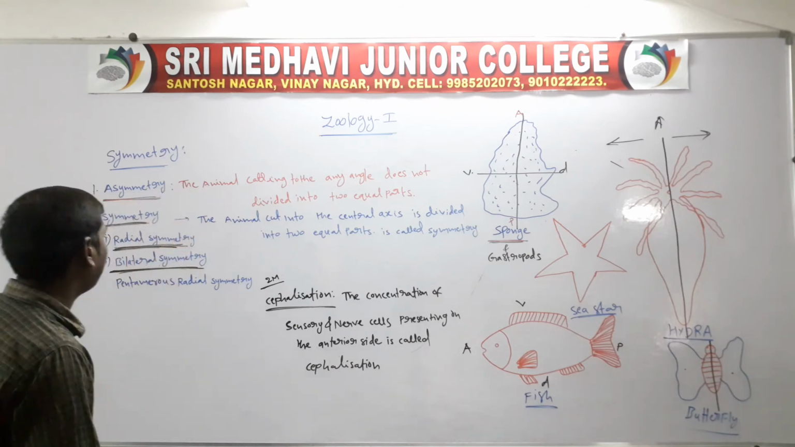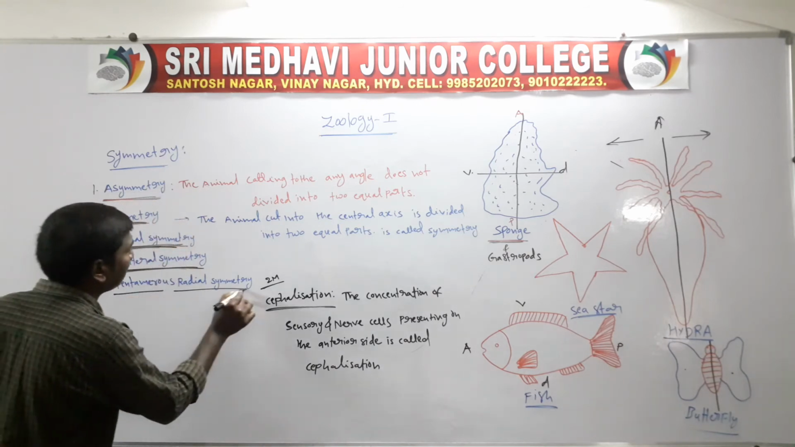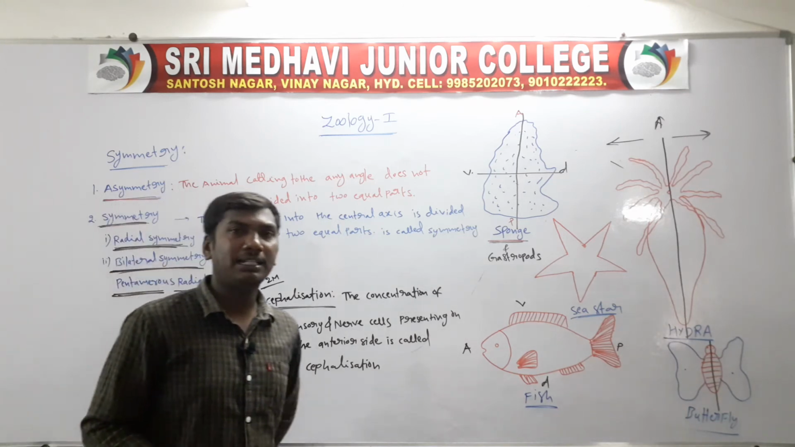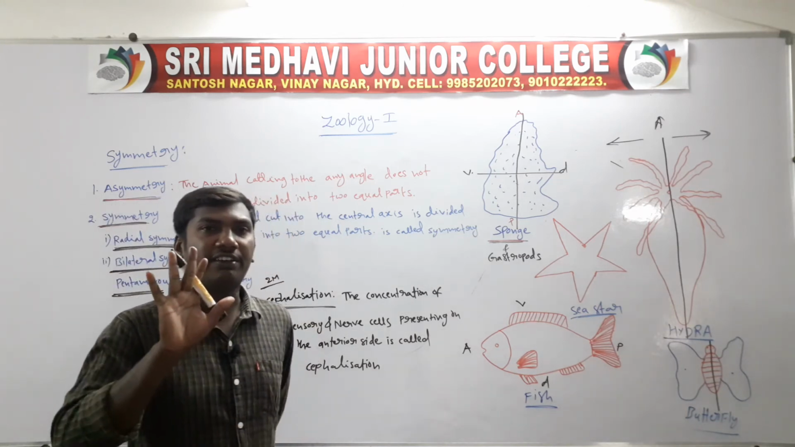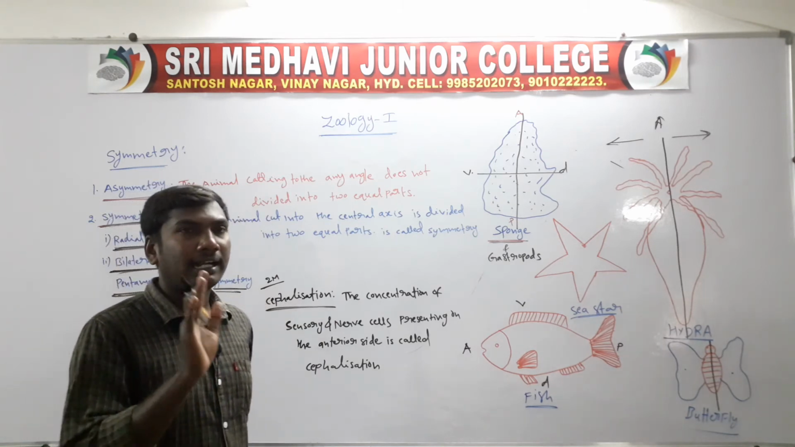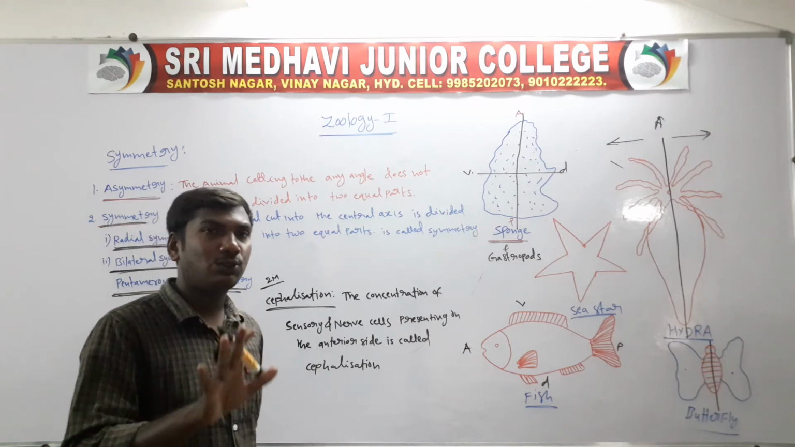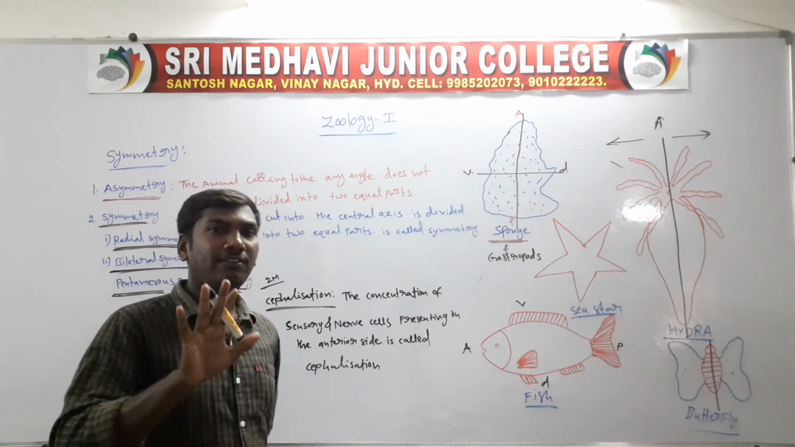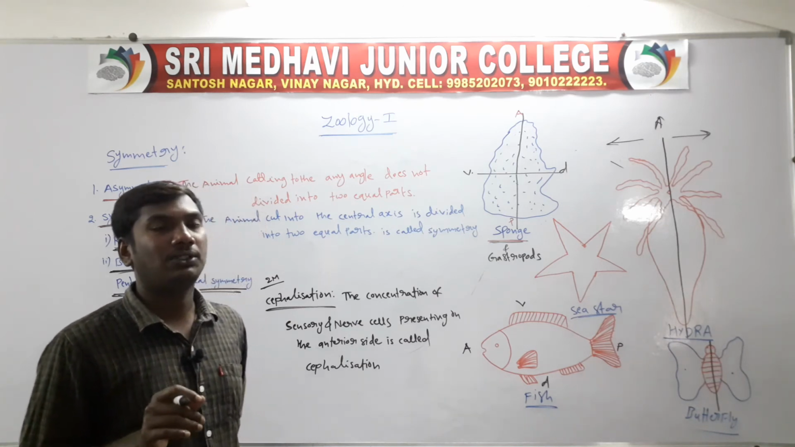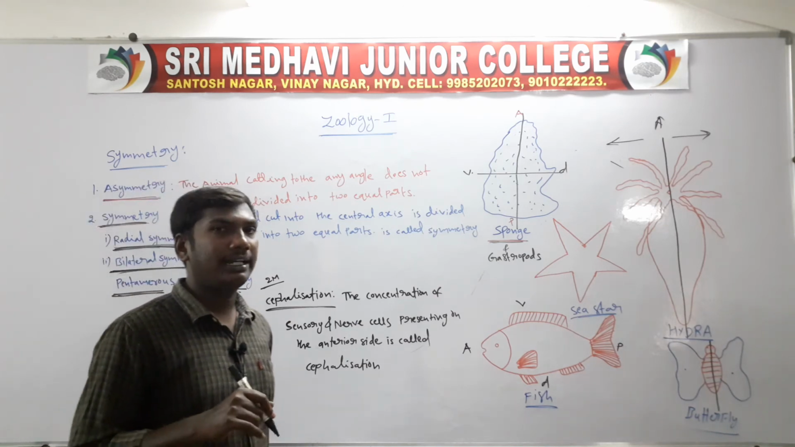Another one is the pentamerous radial symmetry. Penta means 5. So the organism cut through the central axis along 5 angles is divided into 2 equal parts. These are called pentamerous radial symmetry.